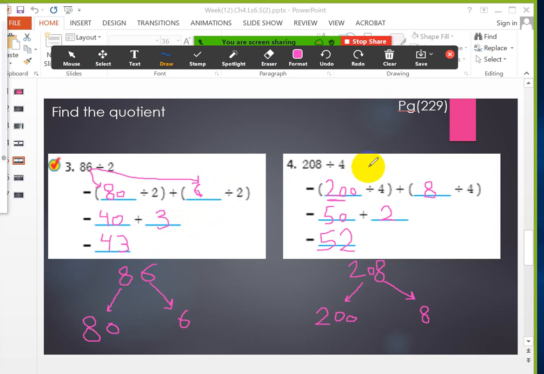Okay? Now what about 208? 208 also, I will take the value of each number in each digit. 8 in the ones digit.